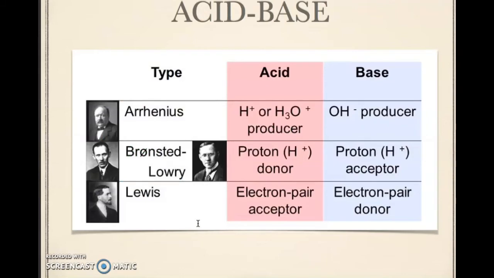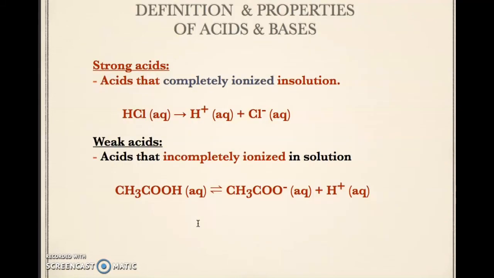This is the example of the acid-base system: ARRHENIUS, BRONSTED-LOWRY, and Lewis. Definition and properties of acids and bases. Strong acids are acids that completely ionize in solution. This is hydrochloric acid. When dissolved in water, it completely dissociates to produce the hydrogen ion and chloride.